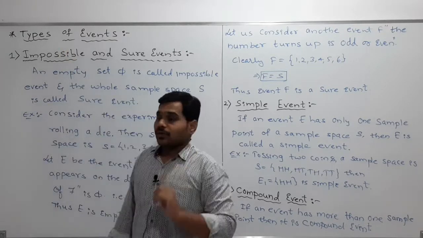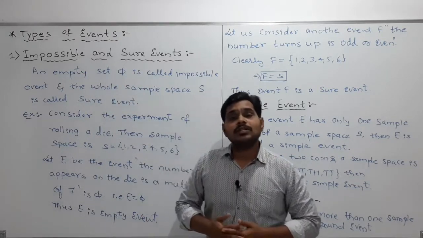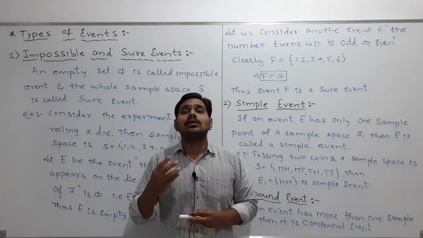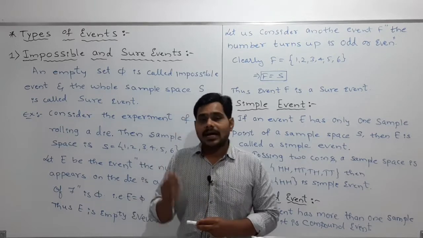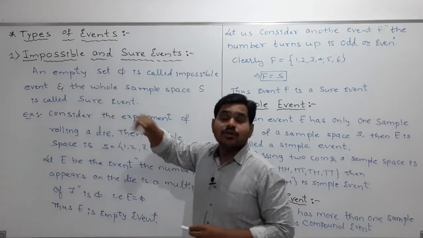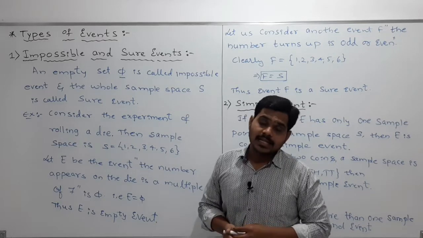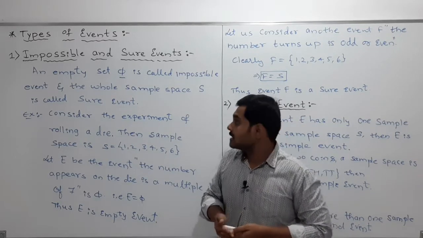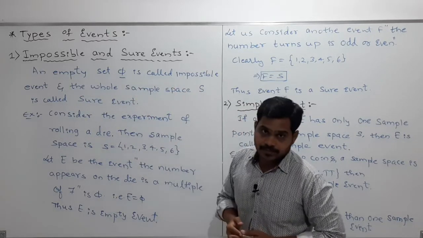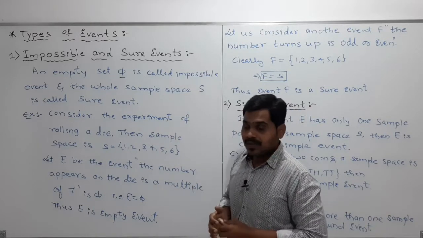First we are going to discuss the impossible event and the sure event. Impossible means what, my dear students? The name itself tells us it is something which is not possible, so we call it an impossible event. An empty set, denoted by phi, is the empty set notation that we discussed in the first topic, sets. So an empty set phi is called an impossible event.